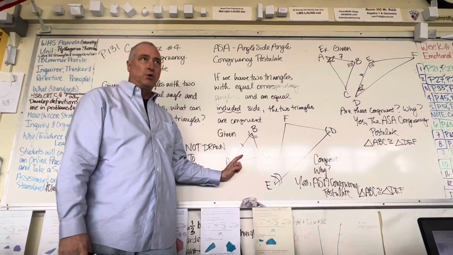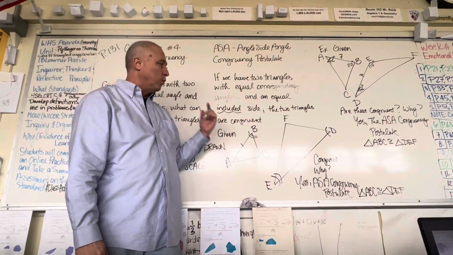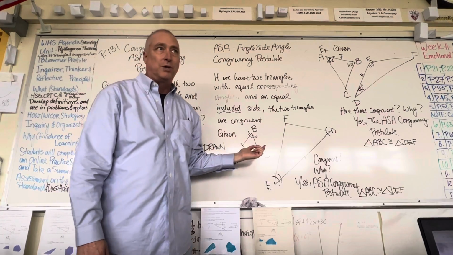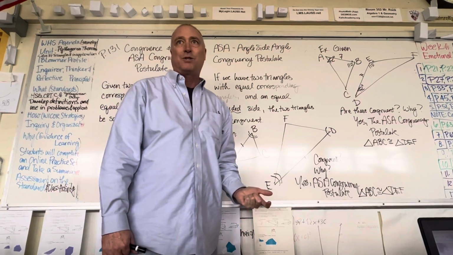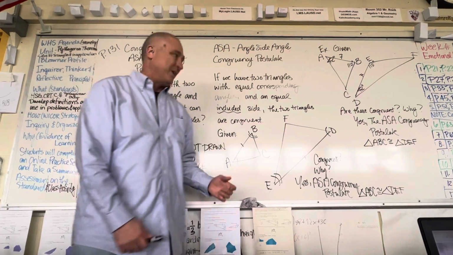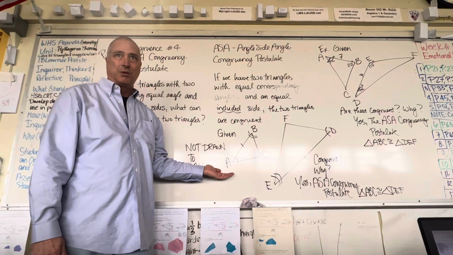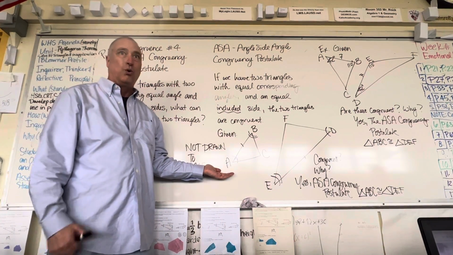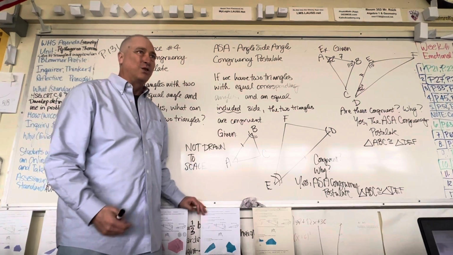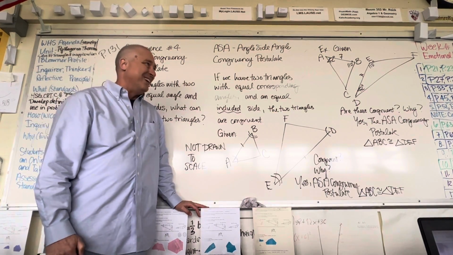Why do we want them drawn different sizes? Because we want you to use the ASA, angle side angle, congruency postulate to prove congruency, not just look at them and say, oh, they're the same size. Are you okay with this? Okay, so the triangles are not going to look the same size, but they may actually be equal or congruent. Okay, are you okay with this? I don't know if you're acknowledging this or not.